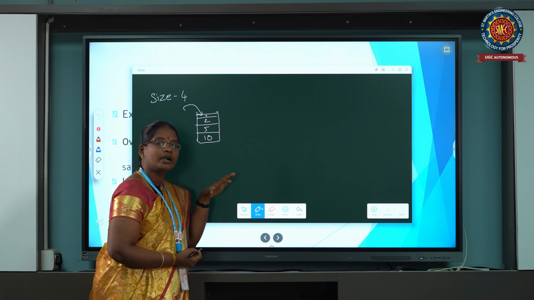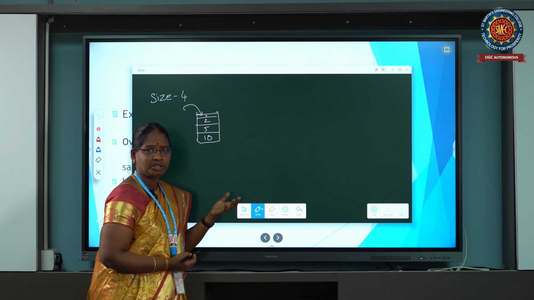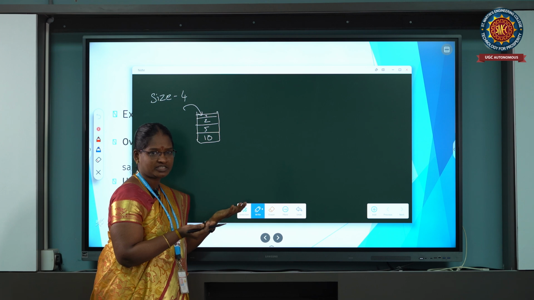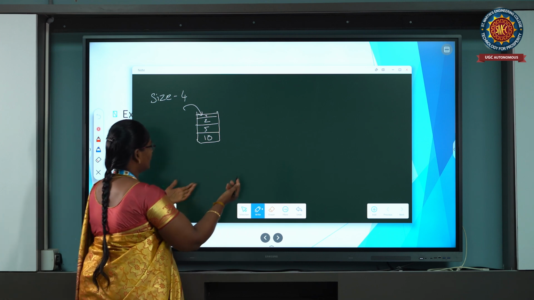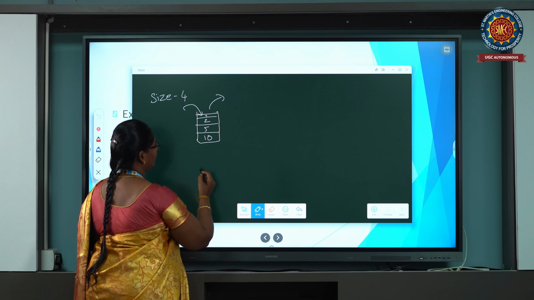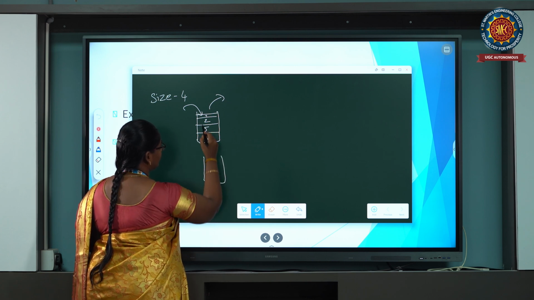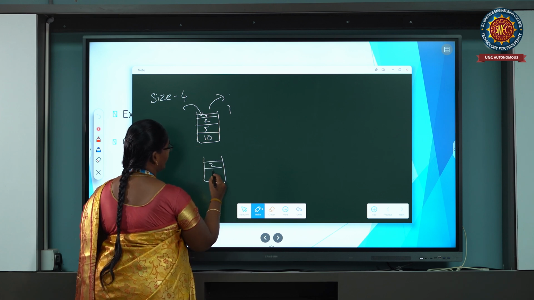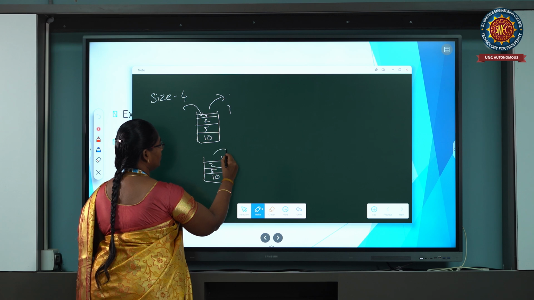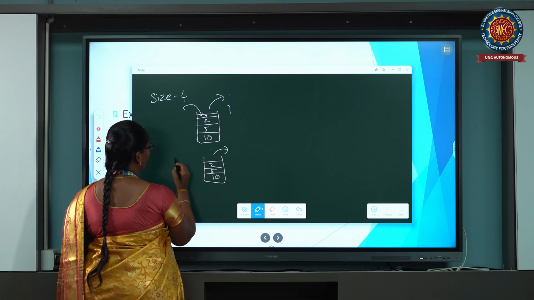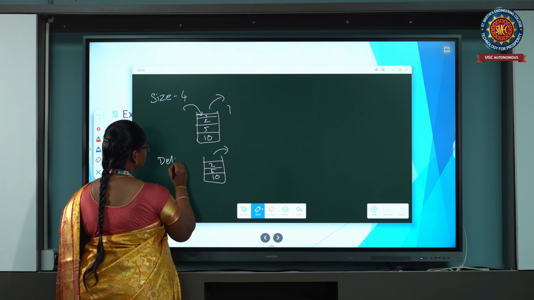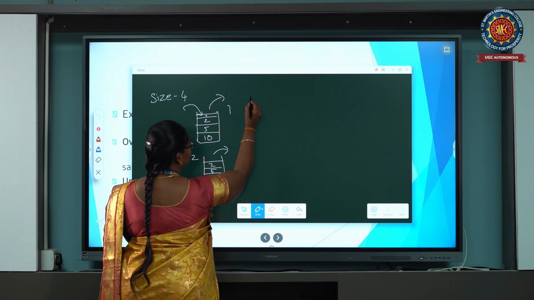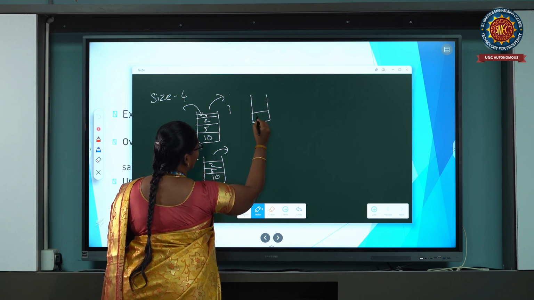What is the underflow condition? Underflow means deleting values when the stack is already empty. For example, I remove the first element, 1, so the remaining elements are 2, 5 and 10. Next I delete 2. Once I delete 2, what are the stack elements there?